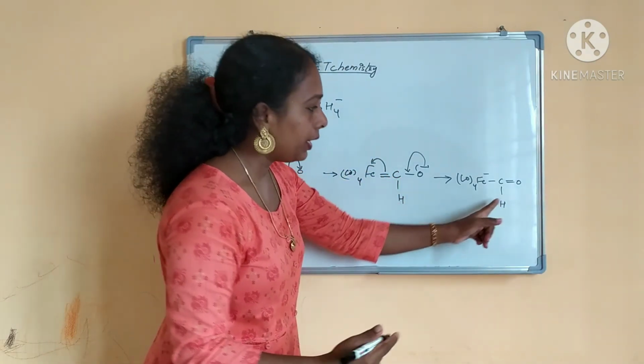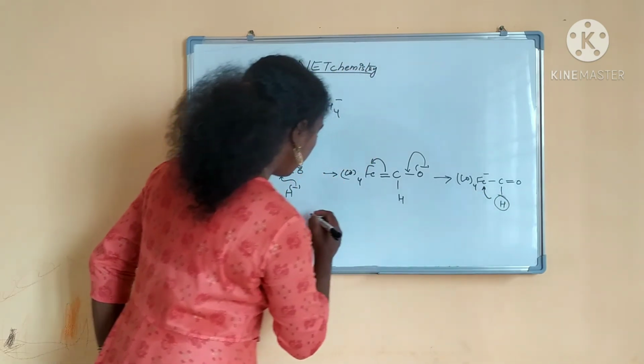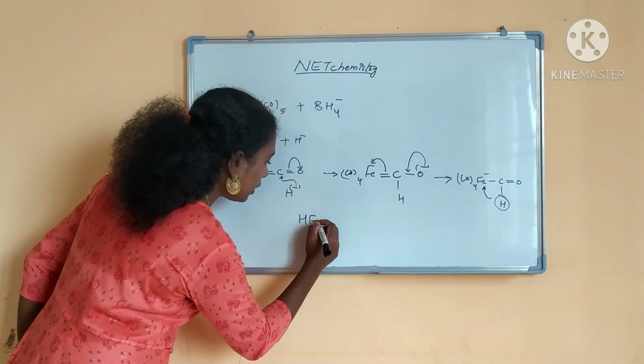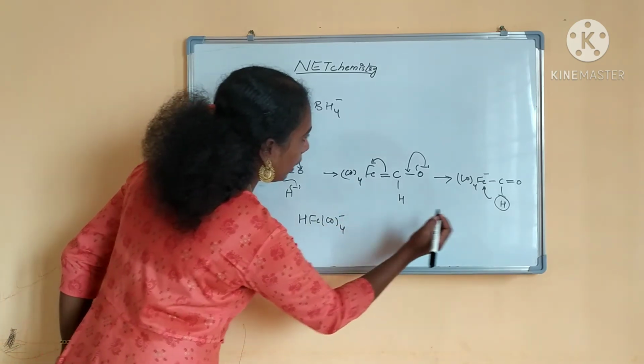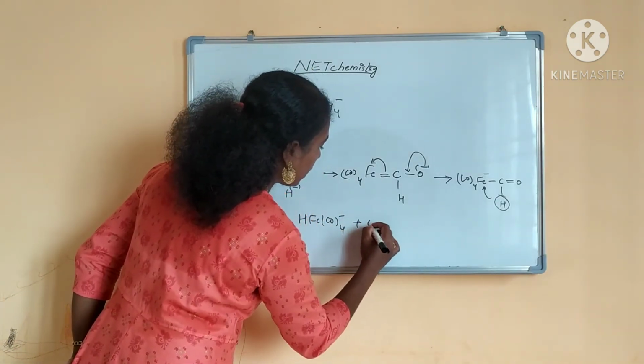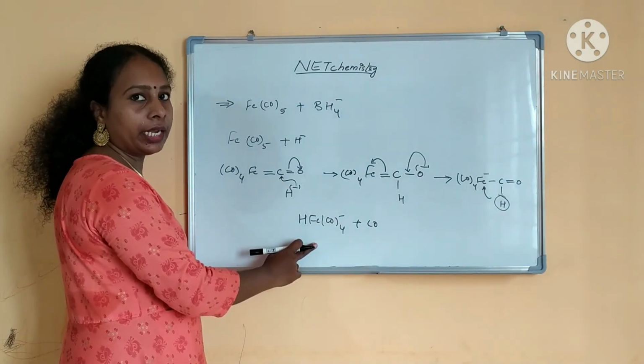Here one hydrogen is there, this will shift towards this. So what is your product forming? HFeCO4 minus will be forming, plus carbonyl. This is the product you get when attacking by the hydride.